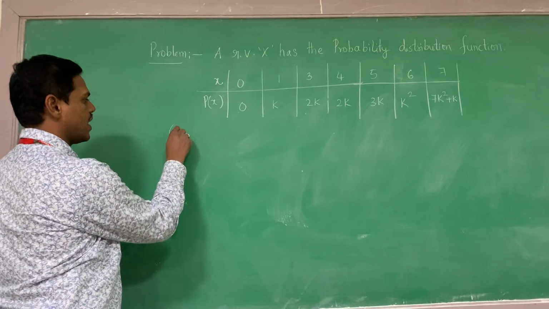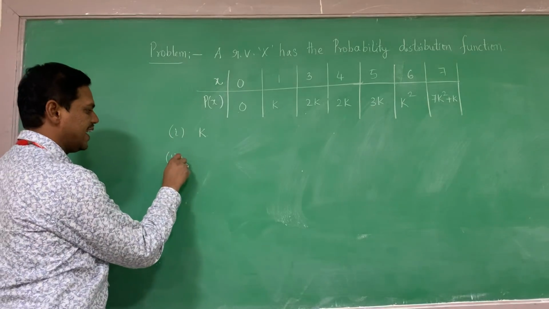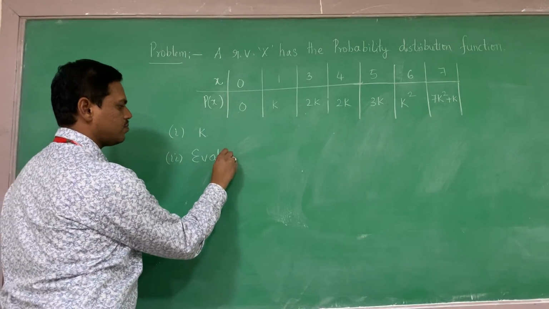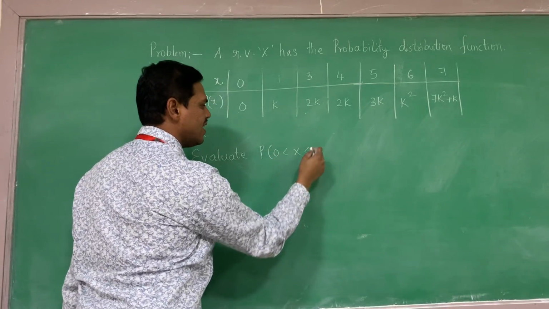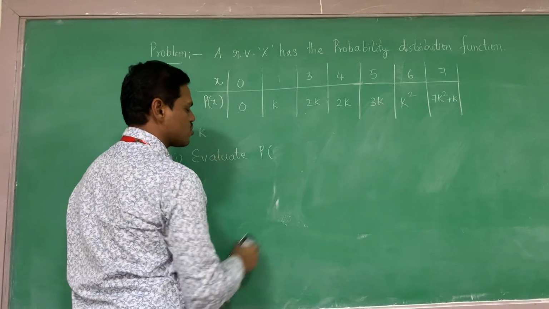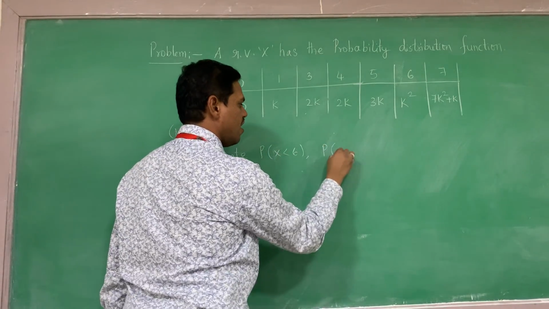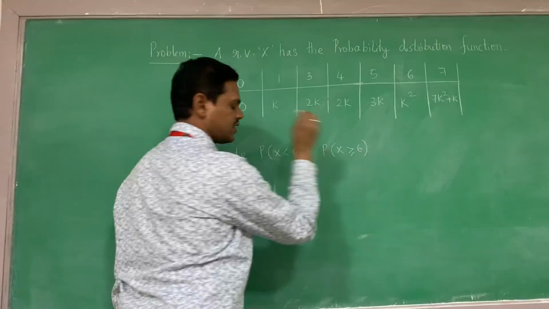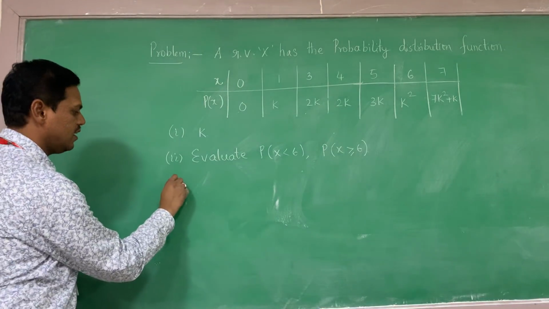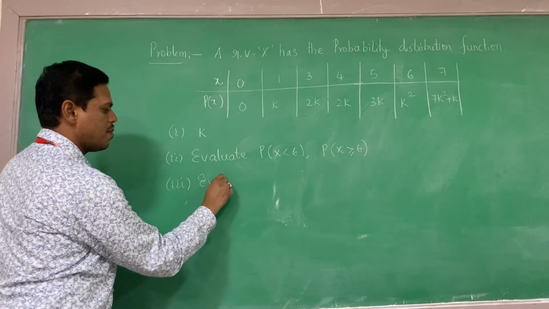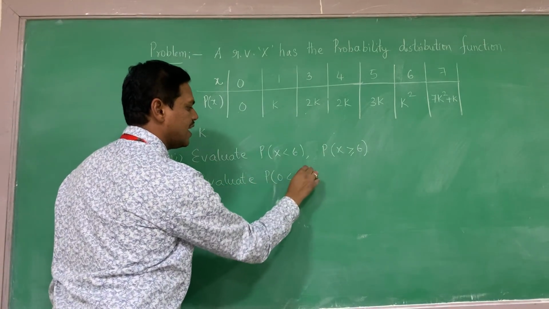Now, what is it asking us to calculate? First, find k. Next, evaluate the probability of X less than 6. Then the probability of X greater than or equal to 6. That is the second question. The next one, the third one, is to evaluate the probability of 0 less than X less than 6.